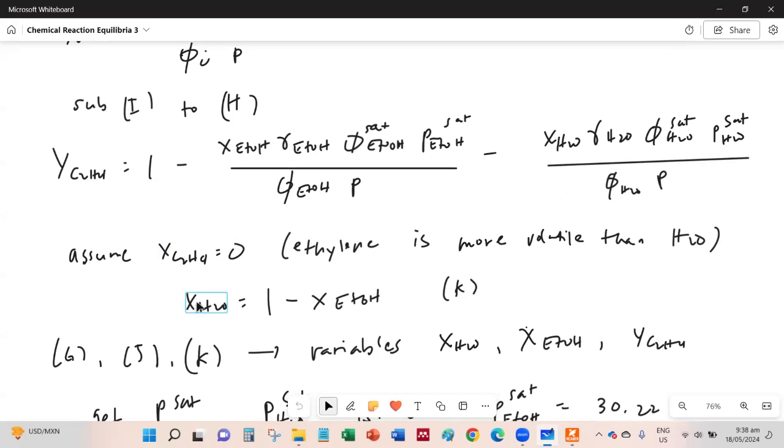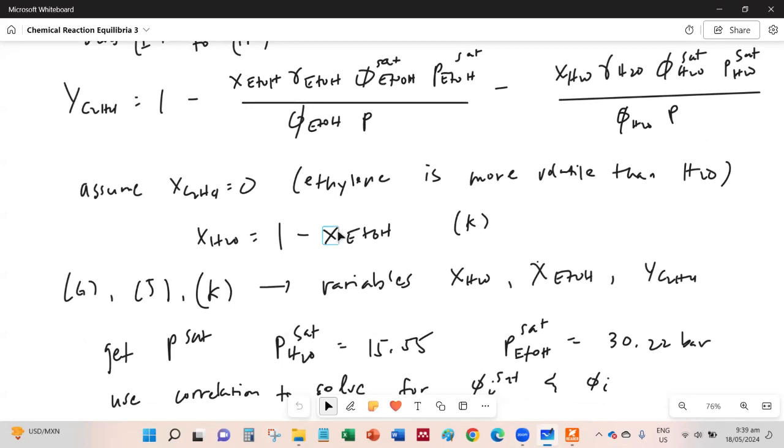So with that, our liquid phase only has two components, water and ethanol. And if we sum the mole fractions of the species, it is just equal to 1, so we isolate the mole fraction of water on one side of the equation.